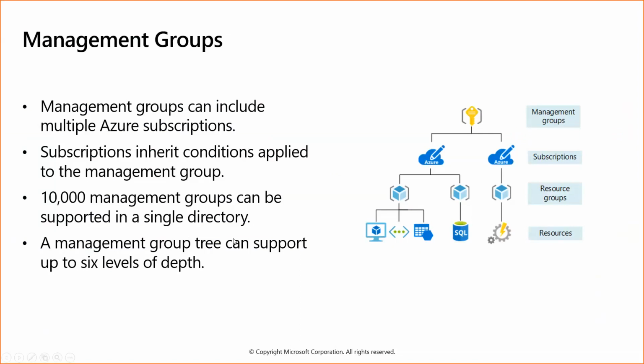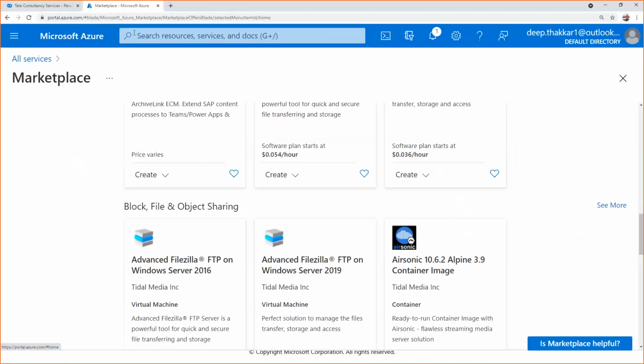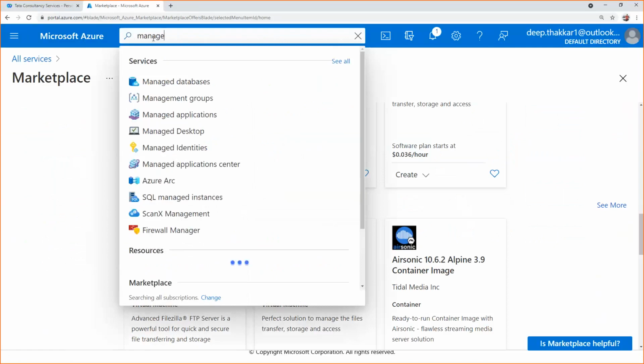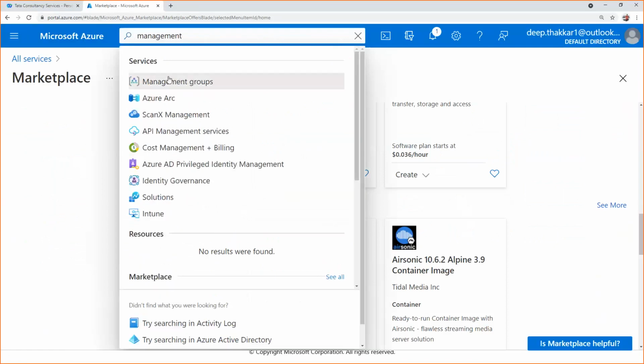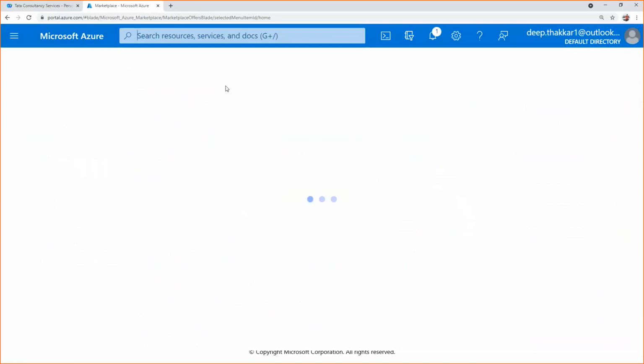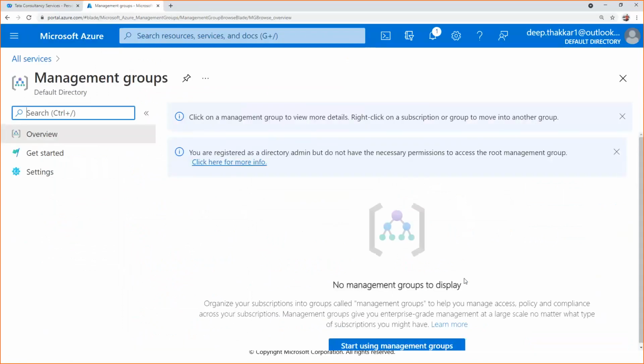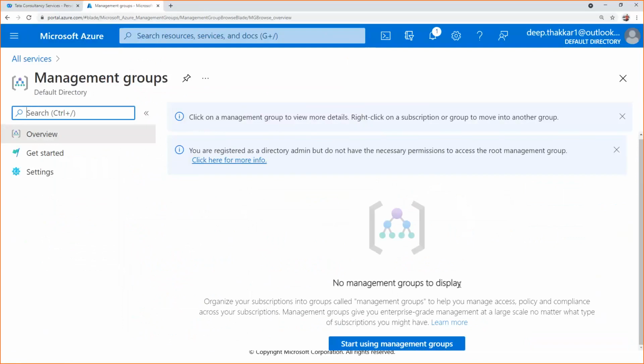I'll show you management groups. You can also search for management groups here. As soon as you click management groups, you can see I haven't configured any kind of management group, so it is showing as empty. Otherwise, if I click on start using management group, it will ask me to configure all those settings. So like this, you can come to management groups and start using your management group services.